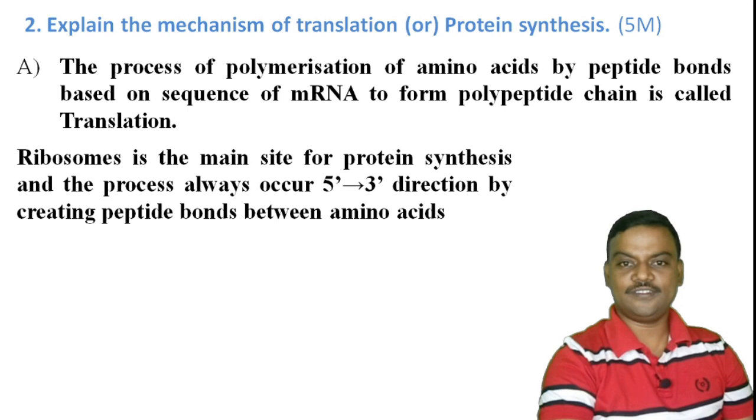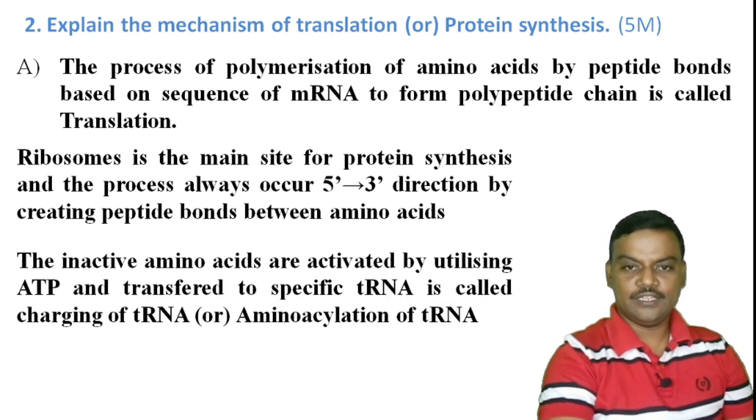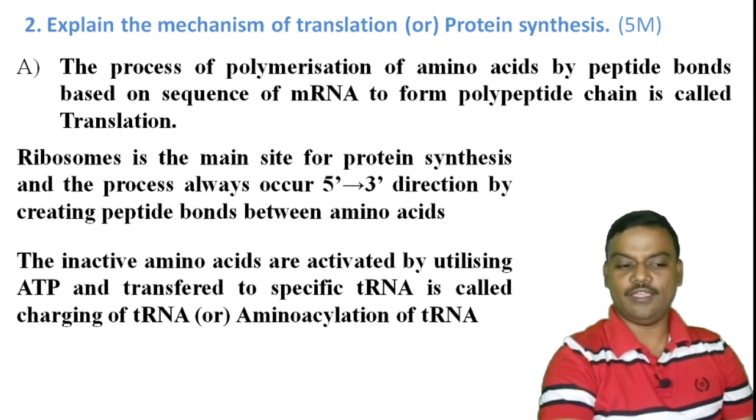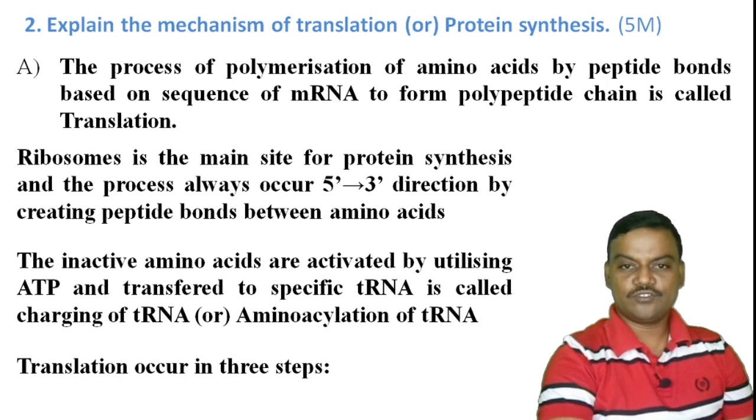During protein synthesis, the process always occurs from 5' to 3' direction by creating peptide bonds between amino acids. So before translation, the inactive amino acids are activated by utilizing ATP energy, and these activated amino acids are transferred to a specific tRNA, which is called as charging of tRNA or aminoacylation of tRNA. So the entire translation process occurs in 3 steps.